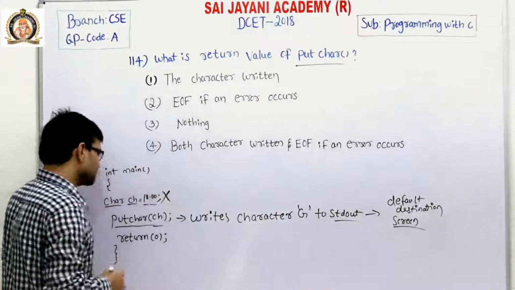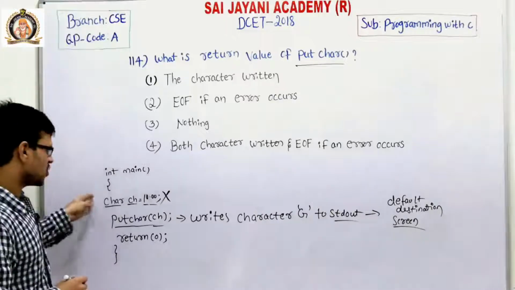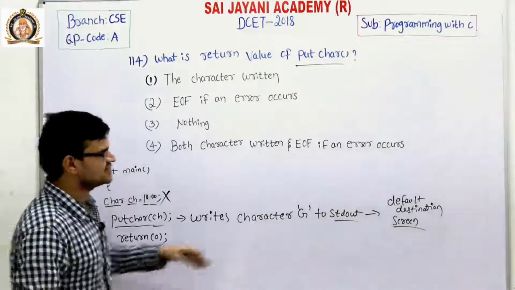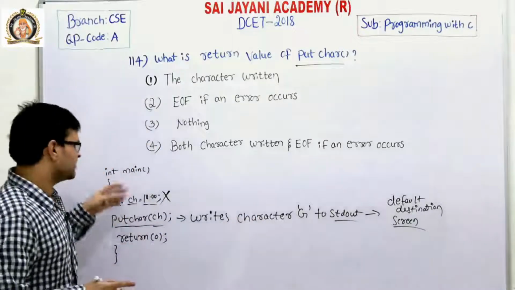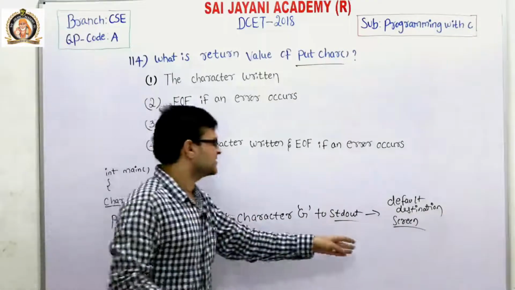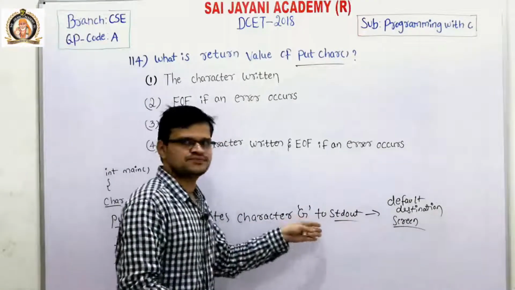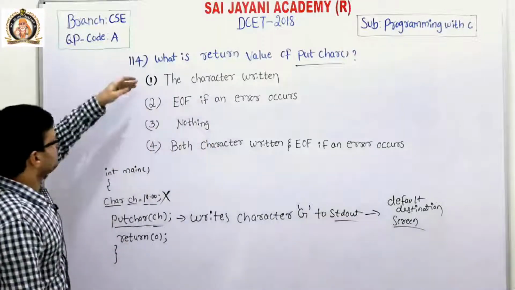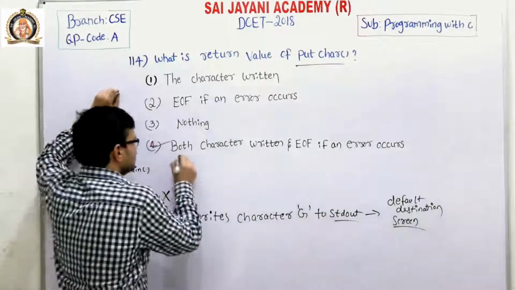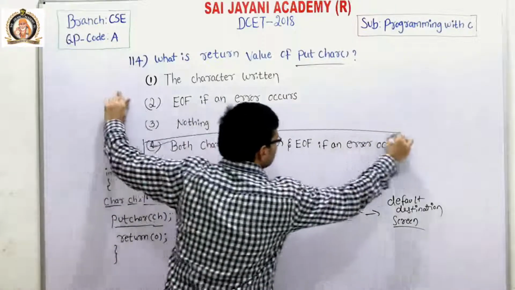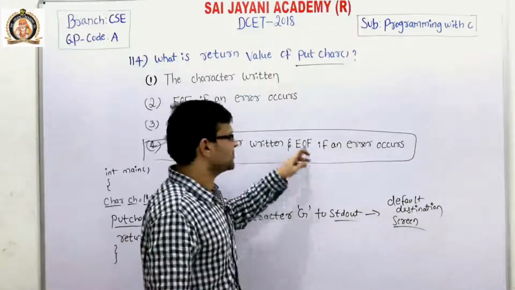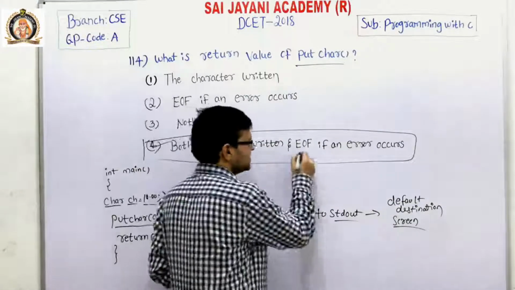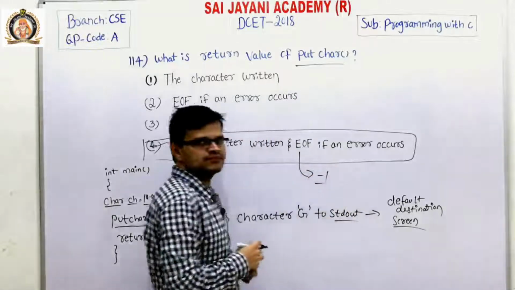So when it becomes wrong, it returns EOF, that is it returns the value -1. If it is right, then the character G is returned. So from the above options, the fourth option is the right option, that is both character return and EOF if an error occurs, where EOF is the end of file and it returns value -1.